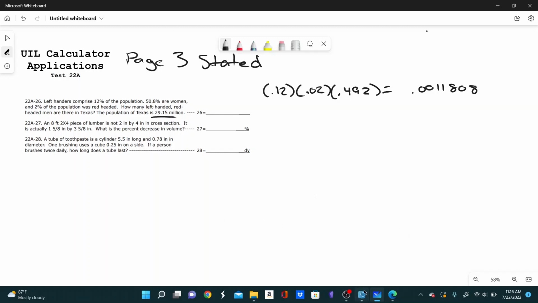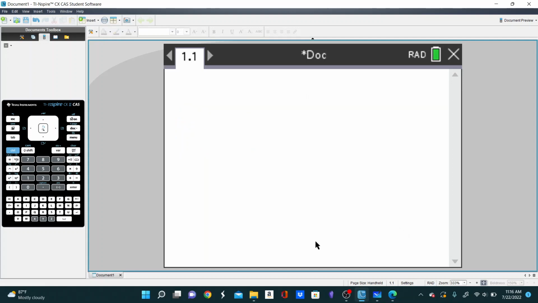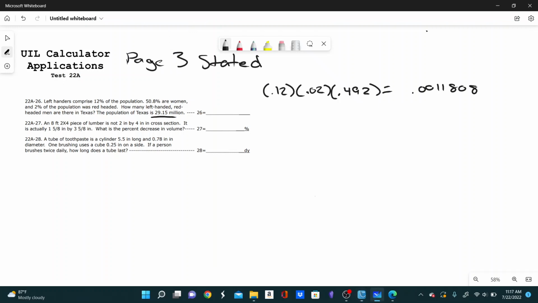So let's see, if we get our calculator, and we start off by getting our probability, so 0.12 times 0.02 times 0.492, and then multiply by 29.15 million, so I did the times 10 to the 6 for a million, you get, if we round to 3 sig figs, 34,400 people. So, first answer is going to be 34,400.